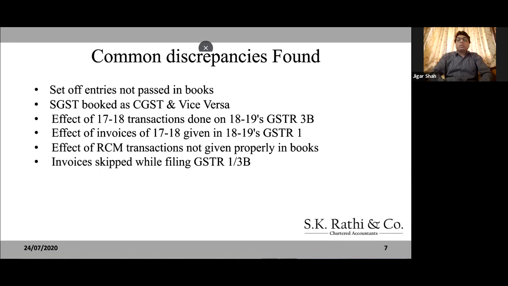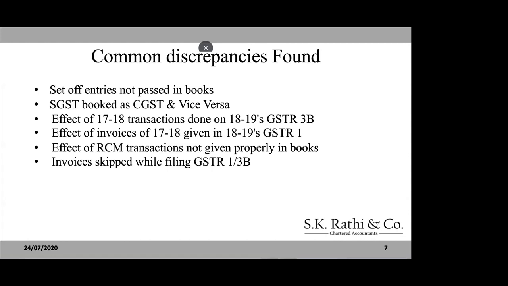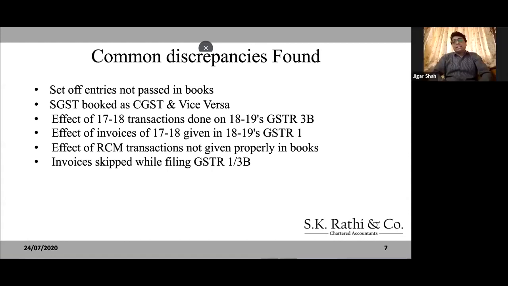So you skipped the invoice while filing the GSTR 1 return. As you said, you cannot amend 18-19 data. The best that you can do is, as far as your records are concerned, there is an advance which is unutilized.